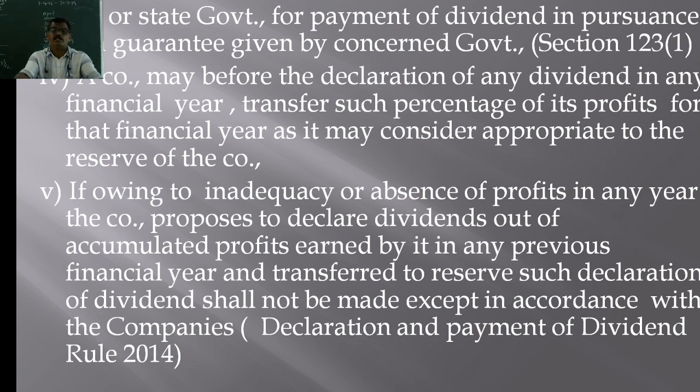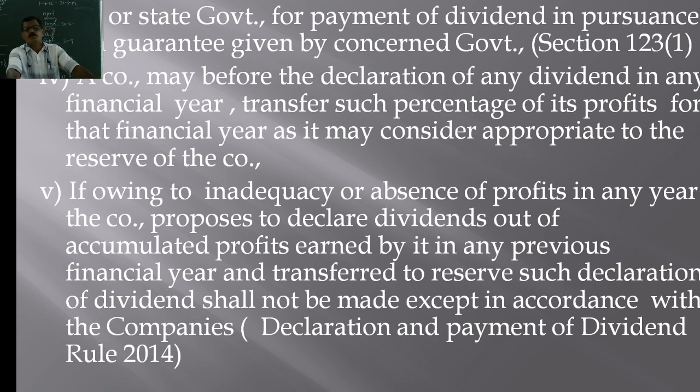And another provision here is a company may, before the declaration of any dividends in any financial year, transfer such percentage of its profit for that financial year as it may consider appropriate to the reserves of the company. Now this is another condition here. If a company earns profit, right, as per the Companies Act, there are certain provisions relating to the transfer to general reserve.